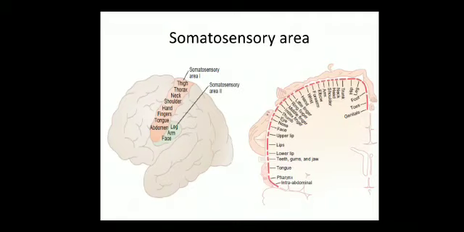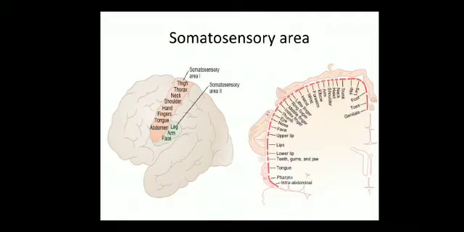It is more important because it is more extensive than somatosensory area 2, and it has a high degree of localization of different parts of the body, whereas localization is poor in somatosensory area 2. That's why it is divided into two areas, somatosensory area 1 and somatosensory area 2.